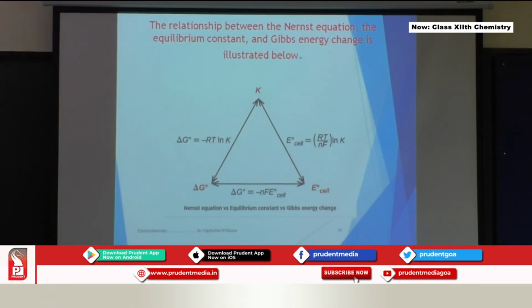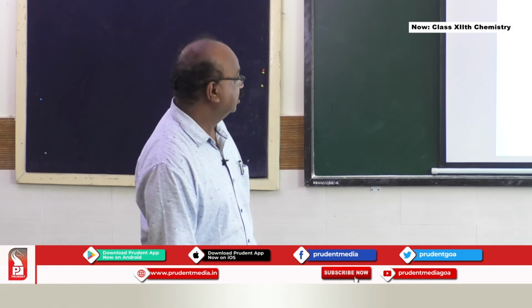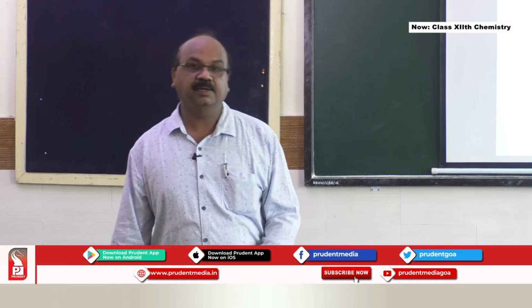This triangle-like structure gives you three different concepts and how they are interrelated: the relationship between the Nernst equation, the equilibrium constant, and Gibbs energy. K stands for equilibrium constant, E naught cell for cell potential, delta G naught for standard Gibbs free energy. All equations are important. First, delta G naught equals minus RT ln K; second, E naught cell equals RT by nF ln K; and third, delta G naught equals minus nF E naught cell. Remember these three equations and their interrelation, because any of these values could be given and the others asked in problem solving.